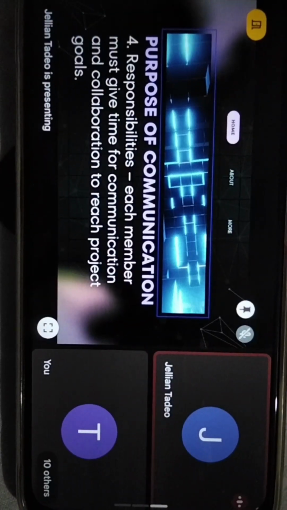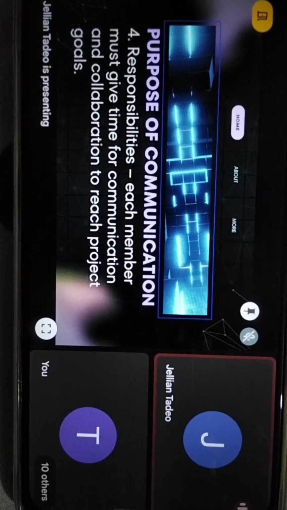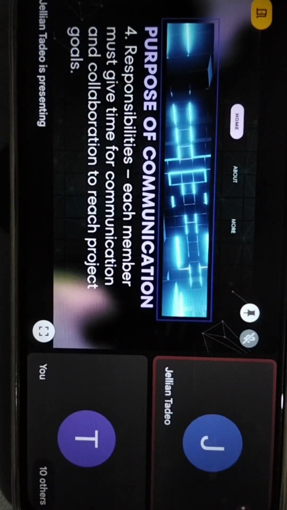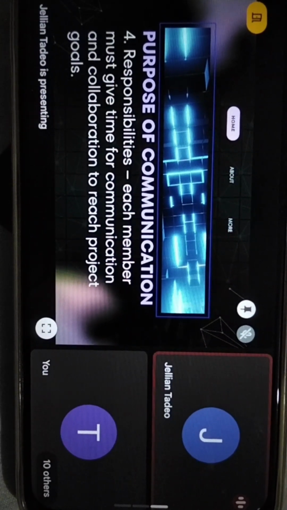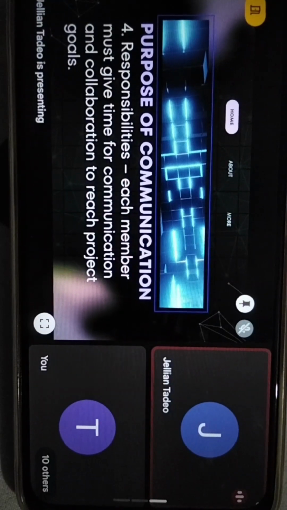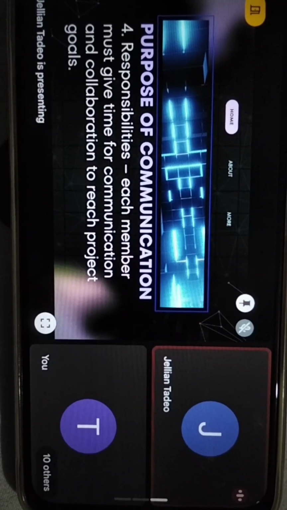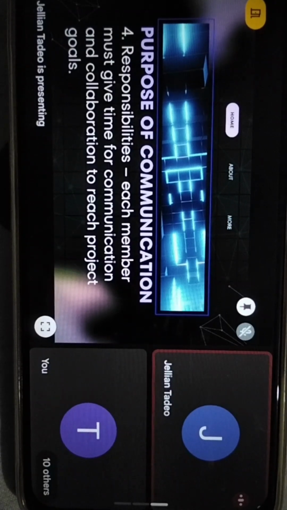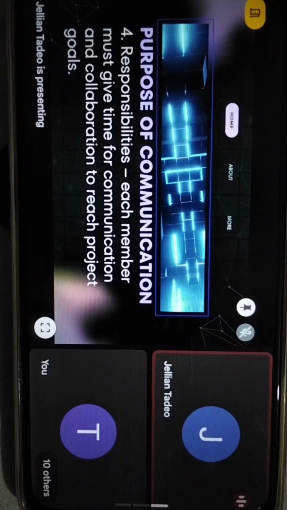Now, we must remember that the purpose of communication is that it's not only talking to the troops and telling them what you expect of them, but also being in touch with the real challenges of the projects and understanding the real issues within the team. It is also important to be present, visible, and engaged with everyone.